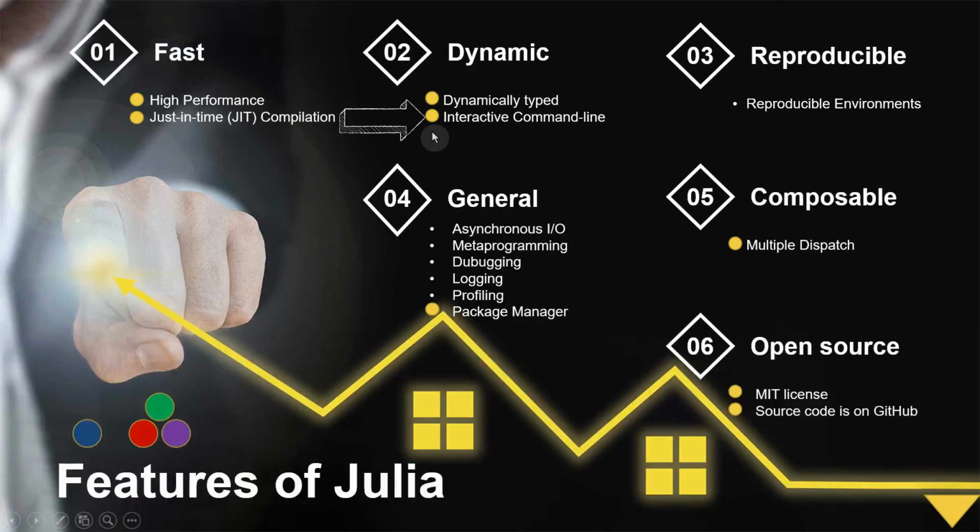Julia has an interactive command line, which is also called the REPL. The command line in Julia is used to execute individual expressions separately. It implements a REPL. REPL means read, evaluate, print loop. So for every expression, it implements this particular loop. Julia reads the expression, evaluates that expression and finally prints the result of that expression. This loop is repeated for every expression that you give at the command line.